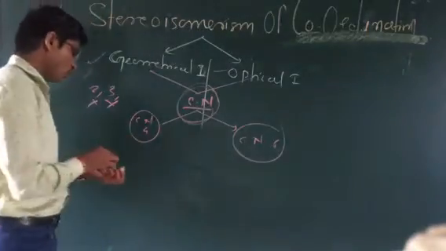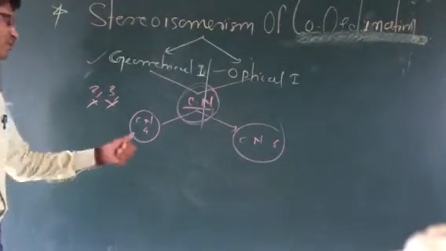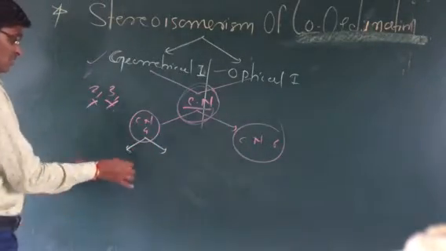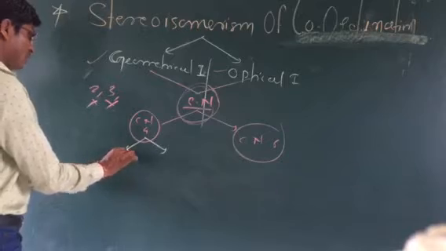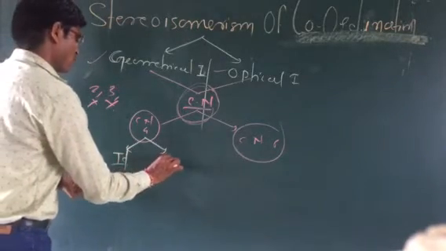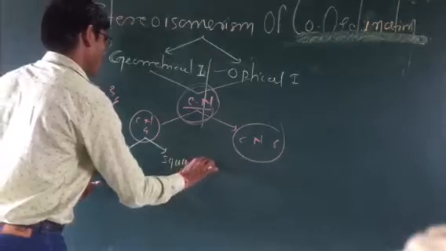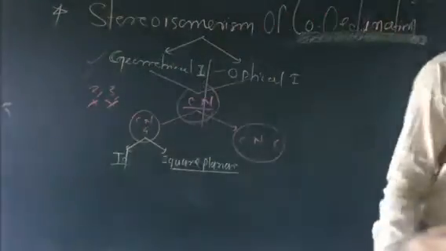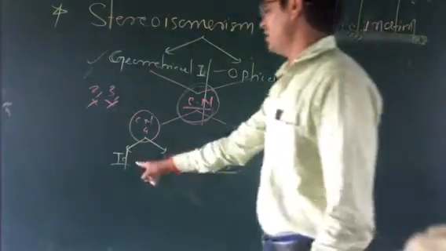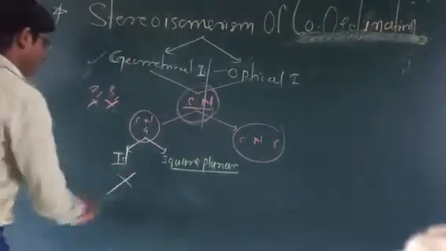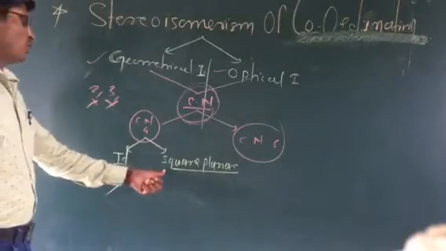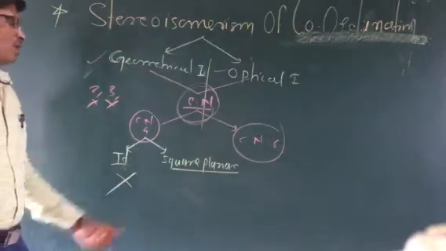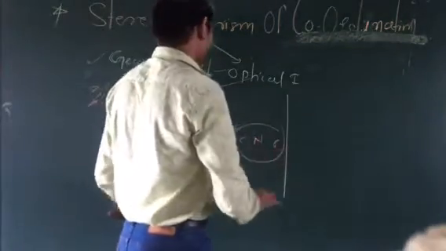Whenever the complex has coordination number 4, it shows two types of geometry: tetrahedral geometry and square planar geometry. These are the two types of geometrical isomerism. If the coordination number is 4, here are the tetrahedral and square planar. The tetrahedral geometry does not show isomerism, while the square planar geometry shows geometrical isomerism. How?